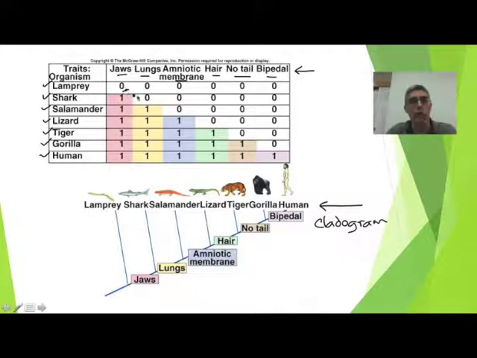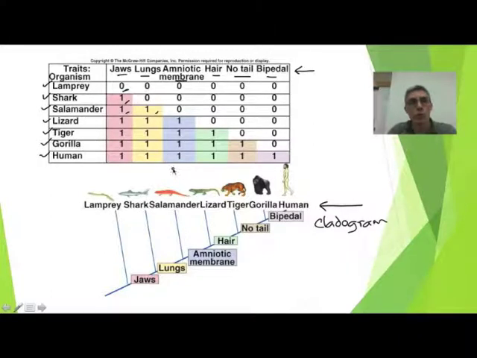It basically tells you that characteristic is not present. Now if you look at the shark, it definitely has jaws, but it does not contain any of the other characteristics that we're comparing. Salamander has jaws, it has lungs, but does not contain any of these characteristics. So we continue doing that until we've compared those characteristics to each of our organisms.